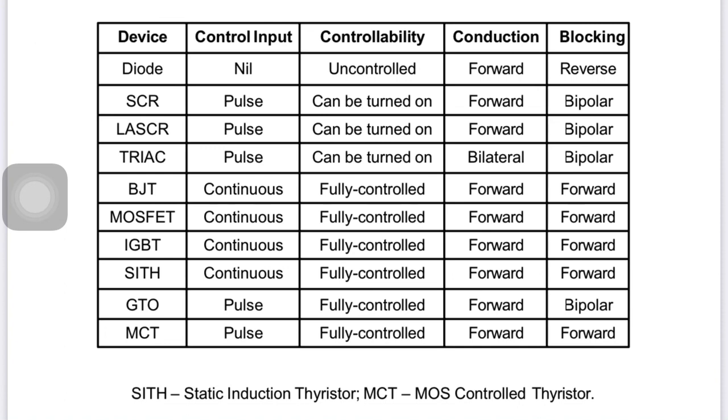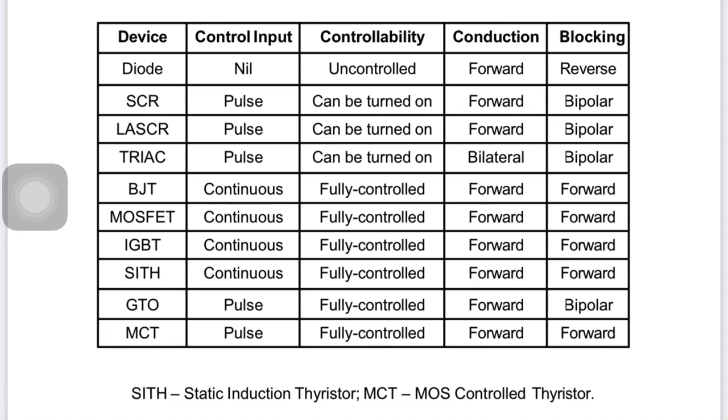So reversely the thyristor cannot be operated actually, and if we further apply reverse current or voltage across the SCR, at some particular point of time there is a breakdown, we can say, so it will be a loss of the SCR.